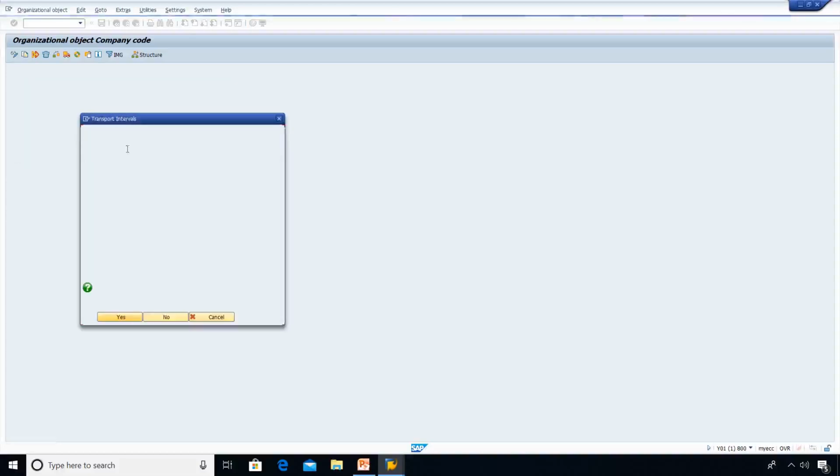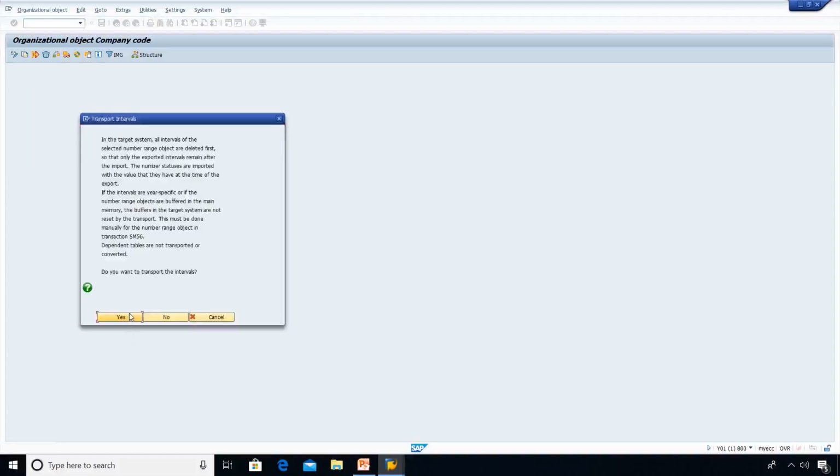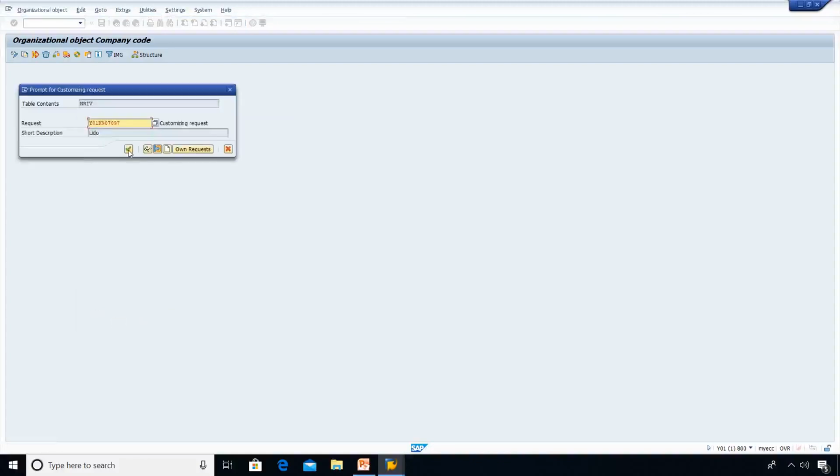Remember, we are in financial accounting. In real time, FI consultants will be dealing with these company and company code creation activities.